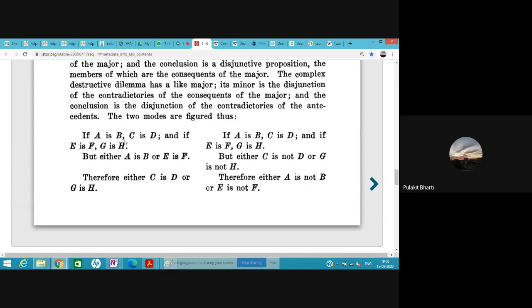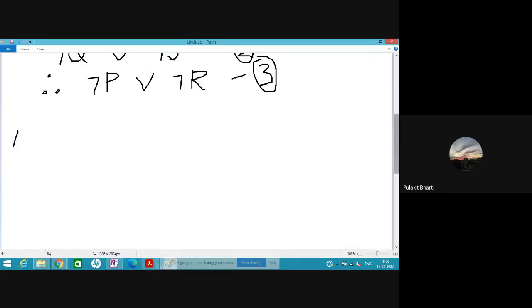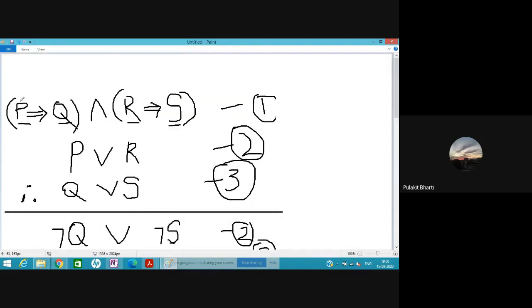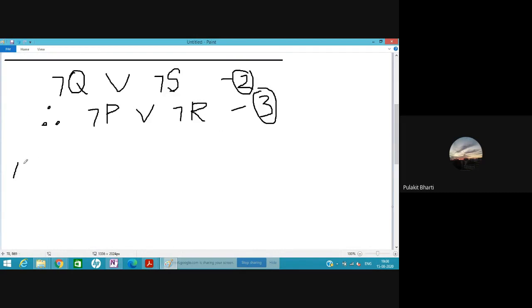And this is the first proposition. If A is B, then C is D. What we were doing till now is if P, then Q. Now what we are doing is: if A is B, then C is D.